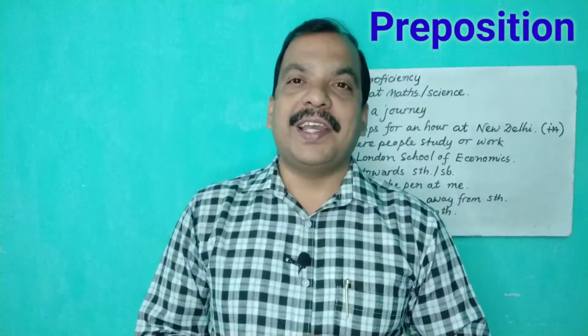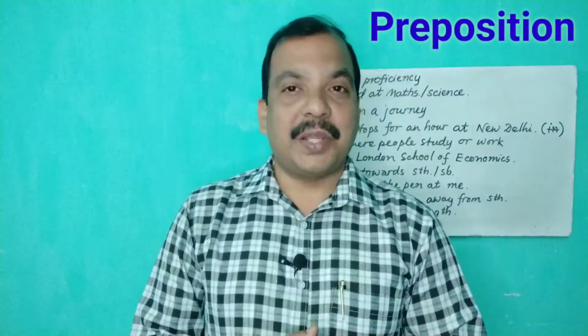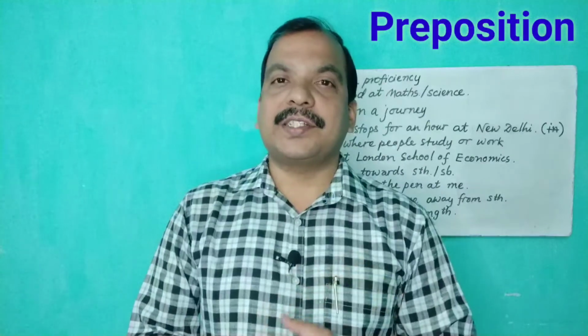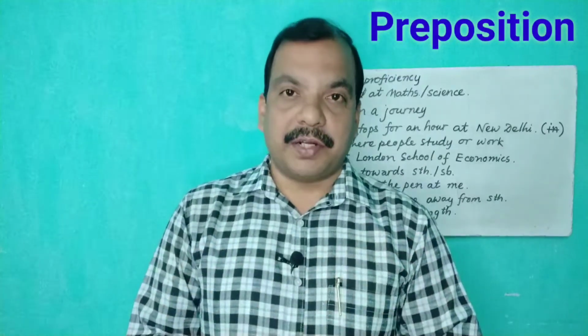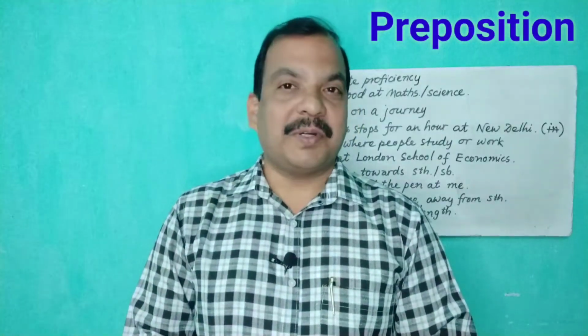I think you must have understood the use of these three prepositions. So, in the next class, we shall discuss some more prepositions, how they are used in context in different situations of our life. That's all for today's class.